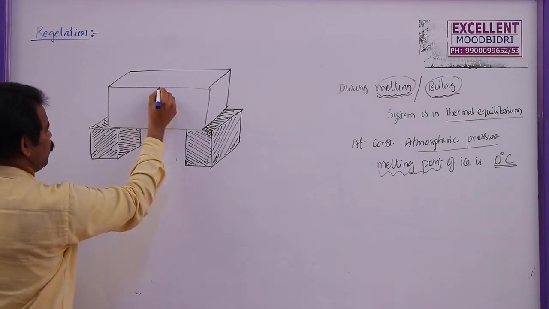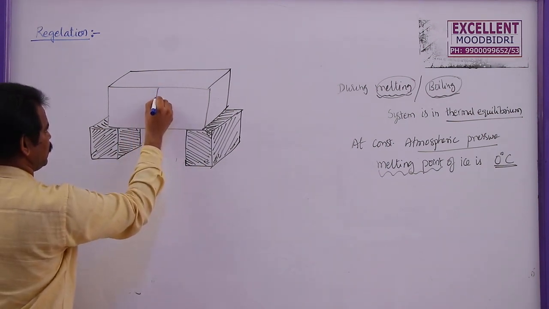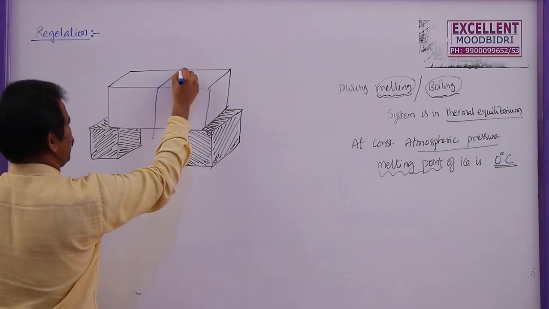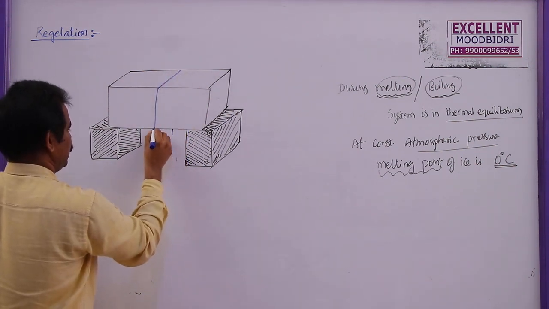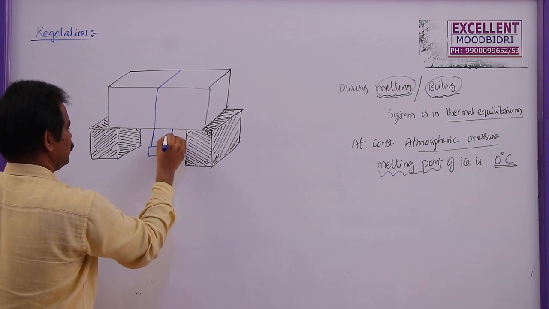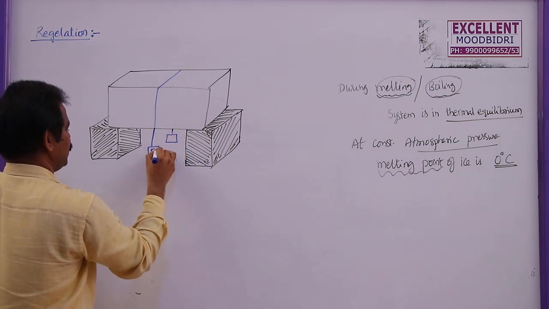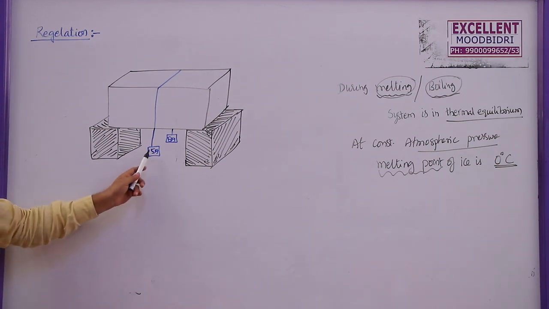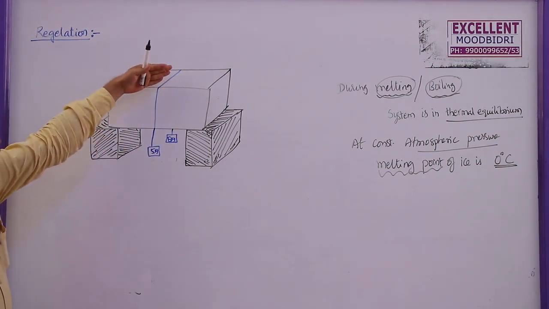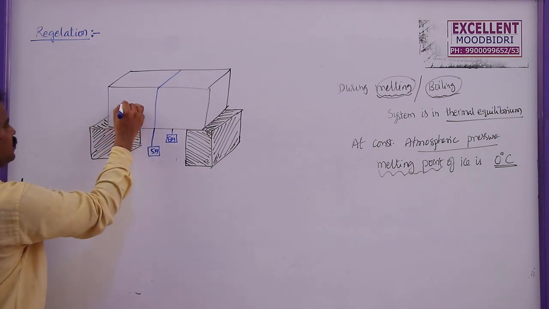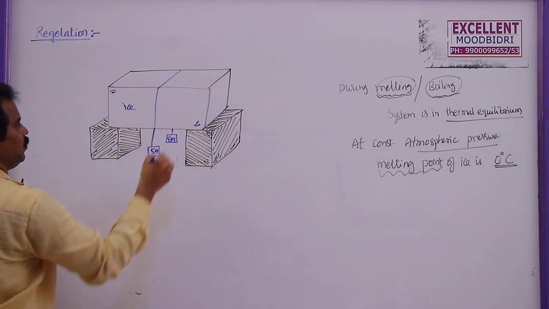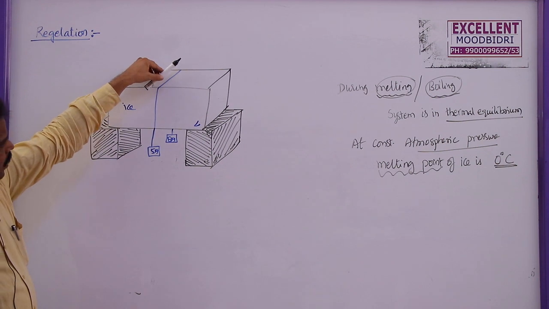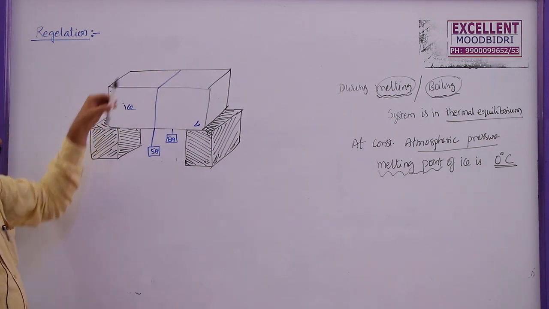Here, take a wire, keep it on the ice block, and at the two ends of this wire, you keep some weight, let us say 5 kg each. Now, due to this load, some force will act on this ice cube. Slowly, this wire passes through the ice cube.